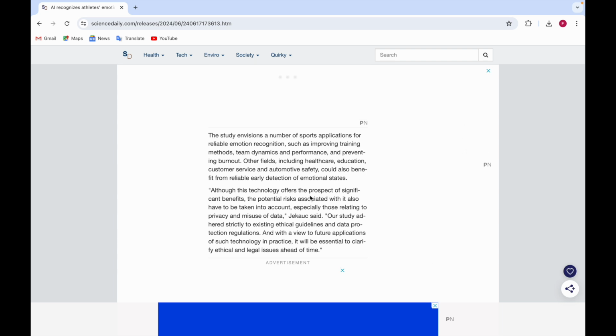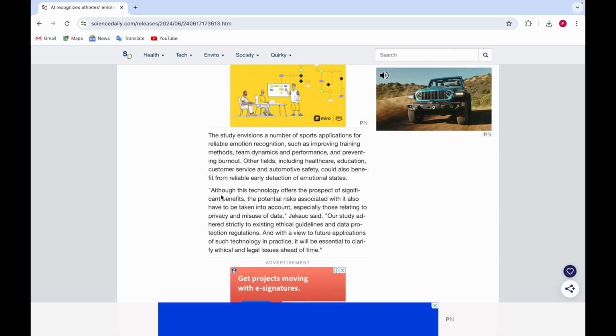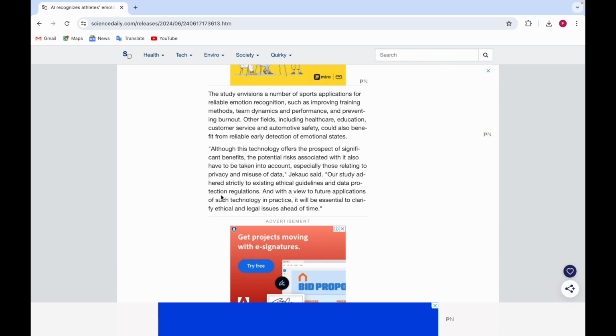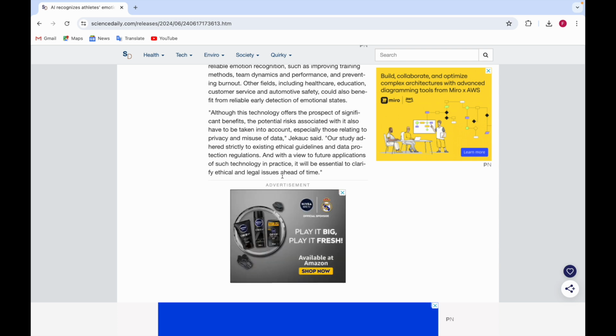They also said that while this technology offers some benefits, there are also some risks associated with it, especially the misuse of data and privacy. So they said to adhere strictly to existing ethical guidelines and data protection regulation. And with a view to future applications of such technology in practice, it will be essential to clarify ethical and legal issues ahead of time, instead of misusing the data. So it's better to clarify the ethical and legal issues.